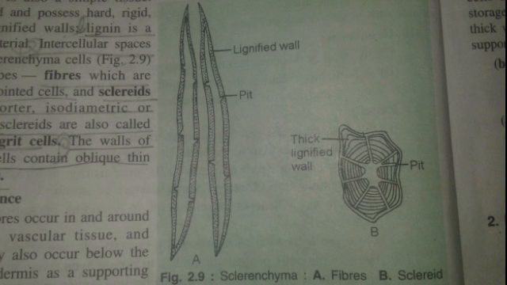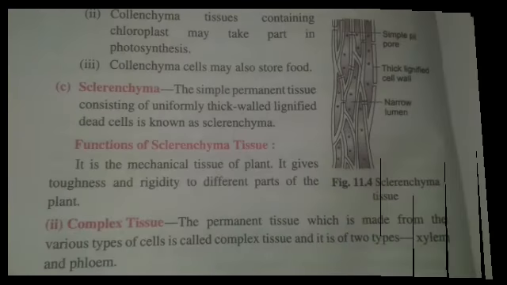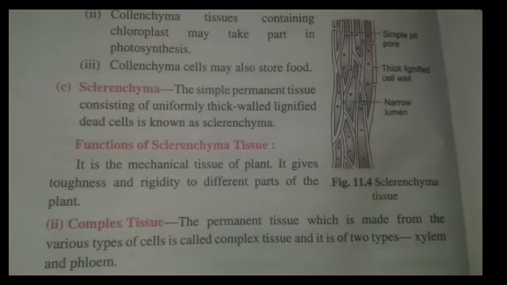Intercellular spaces are absent. Sclerenchyma cells are of two types: fibres, which are long, narrow, pointed cells, and sclereids, which are shorter, isodiametric or irregular cells. They are also known as stone cells or grit cells. The wall of the sclerenchyma cells consists of oblique and narrow areas called pits. It occurs around the vascular tissue and may also occur below the epidermis and in supporting tissues. Sclereids occur singly or in groups in the stems, leaves, fruits and seeds.